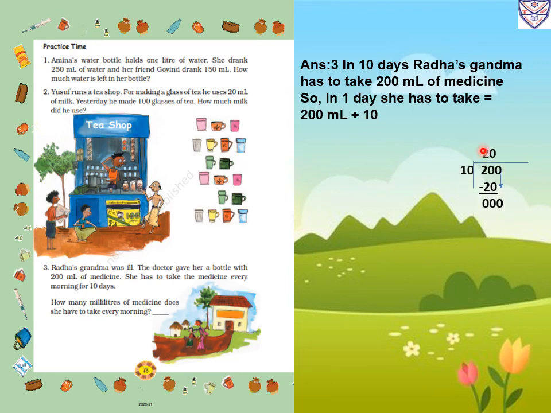In the 10 table, first we will take the 2 digits, 20. In 10, 2 times is 20. So 20 minus 20 we will get 0, and the 0 we will carry down. So in the quotient we will also write 0, so it will become 20. So she has to take 20 milliliter. How many milliliter of medicine does she have to take every morning? She has to take 20 milliliter of medicine every morning.